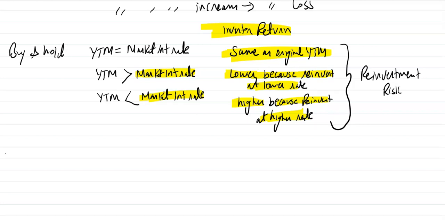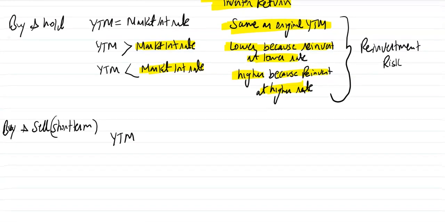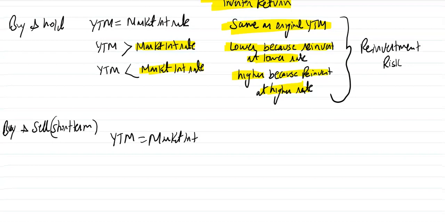And what about if you are buying the bond for short term? In that case, if YTM is equal to market interest rate, your return will be the same as the original YTM. You will not face any risk as long as market interest rate and YTM remain the same.